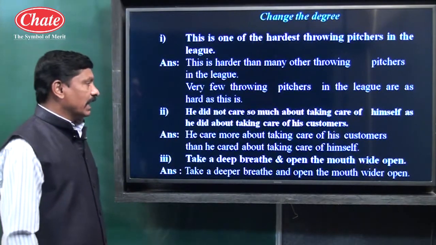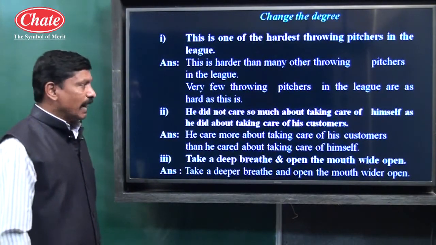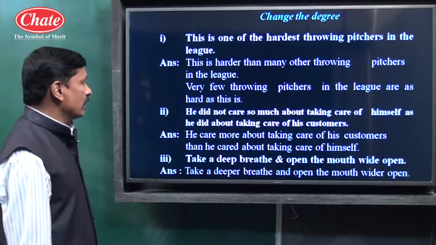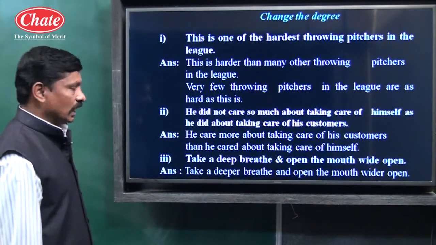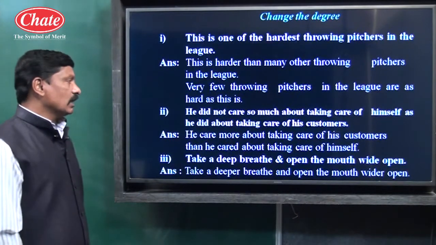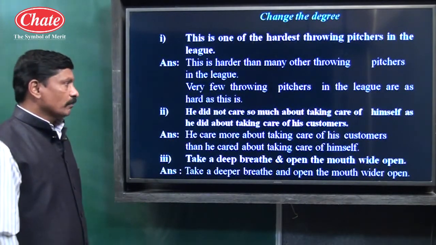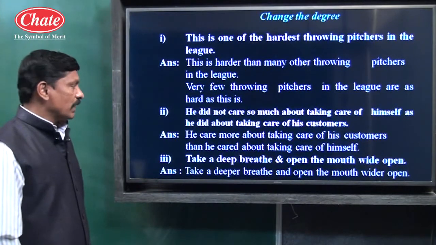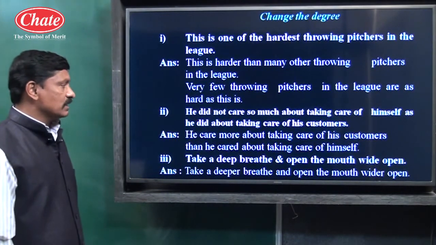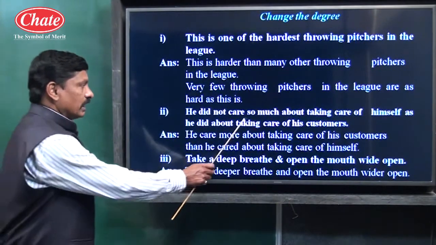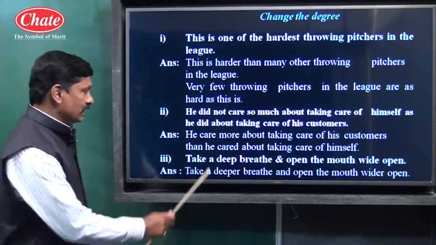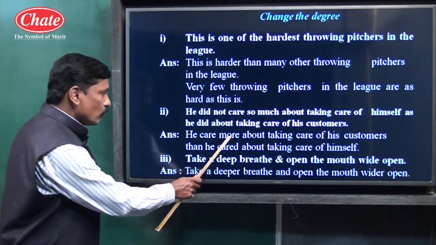He did not care so much about taking care of himself as he did about taking care of his customers. I read once again, children. He did not care so much about taking care of himself as he did about taking care of his customers. See children, did not care so much, and here he cared more.